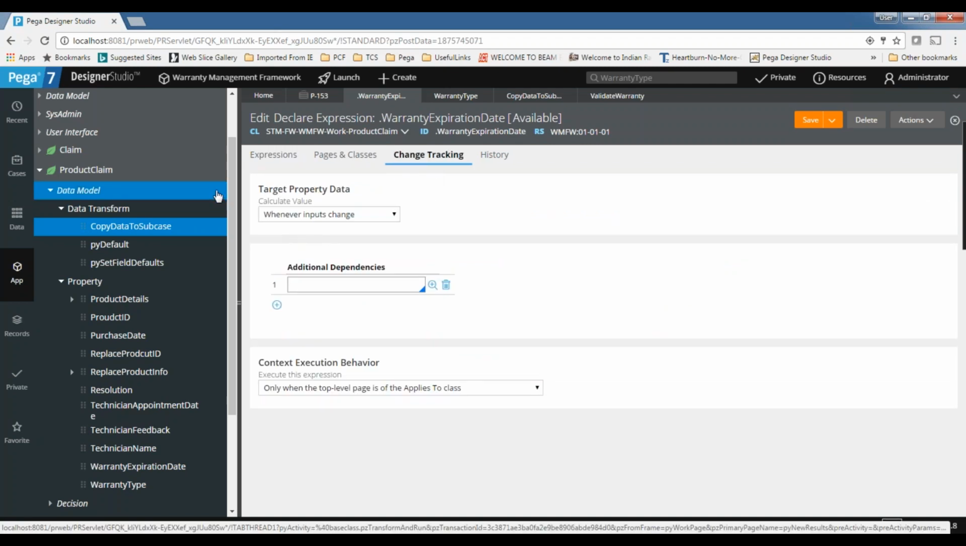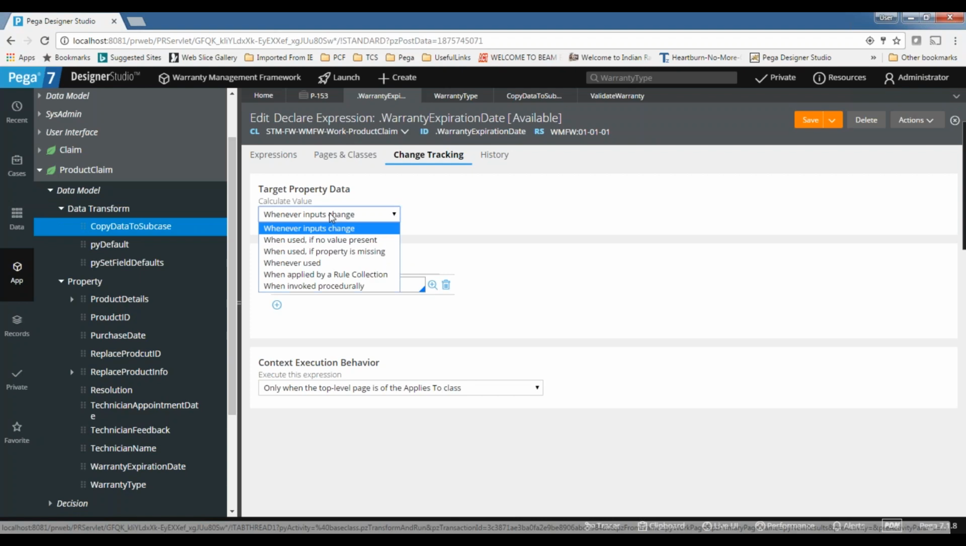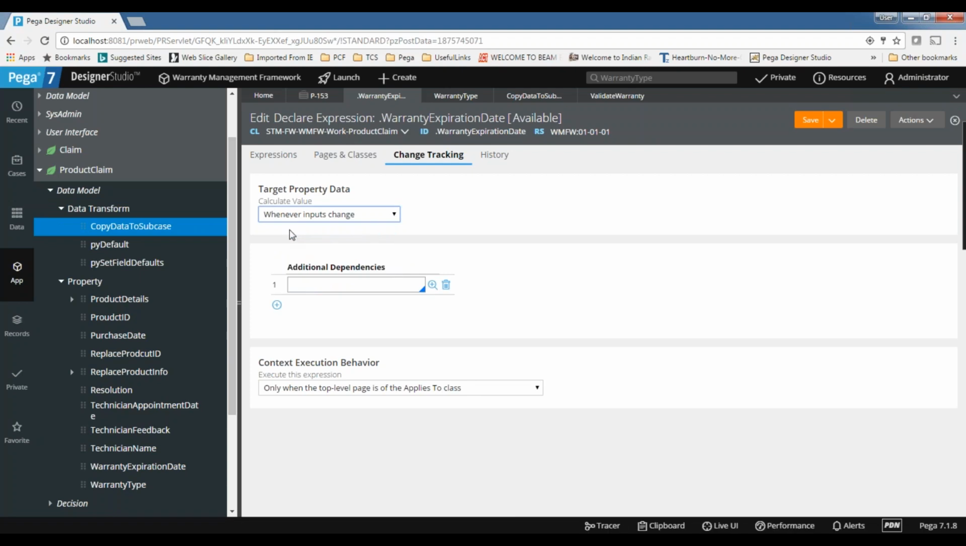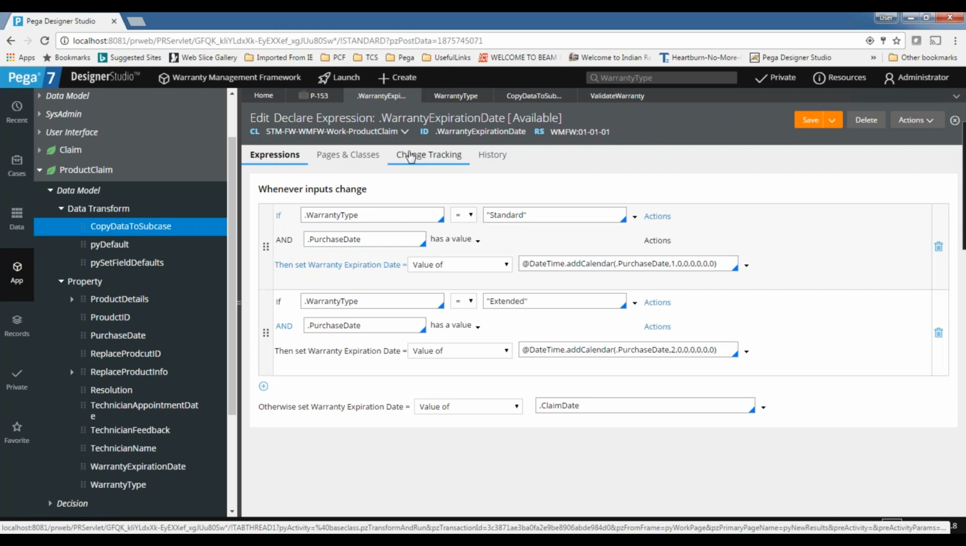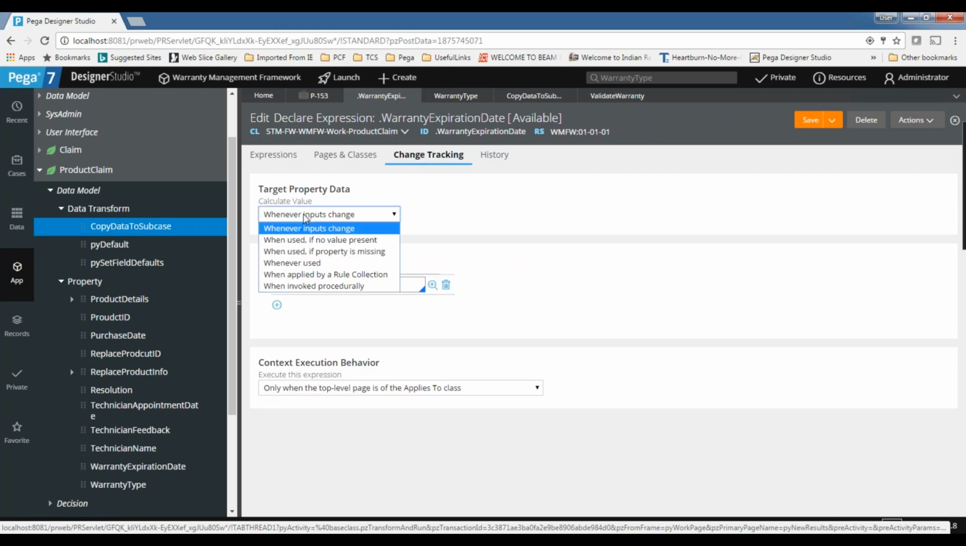So whenever we are calculating the target based on the input change, this option will come under forward chaining. In interviews also, people will ask these questions: what is forward, what is backward, and which options come under which category. Because we are calculating whenever the input changes, as per our definition, whenever the source is changing, that comes under forward chaining.